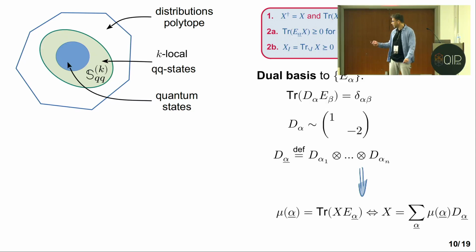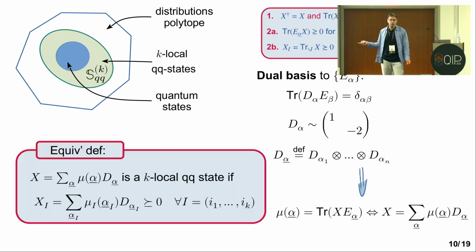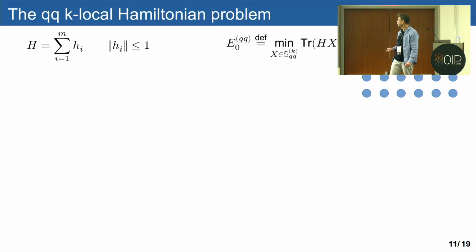That leads us to define an equivalent way of saying what a quasi-quantum state is. A quasi-quantum state is anything that we can write down with a probability distribution over these d alpha that also satisfies the local positivity condition. And this is what gives us the fact that we're not in the full polytope of probabilities, but a smaller convex subset. So from now on, I will talk about quasi-quantum states mostly in this notation.